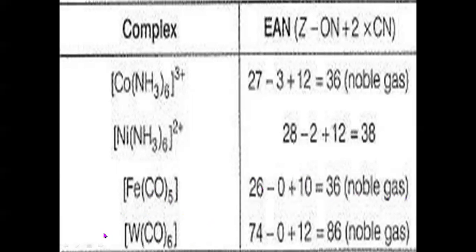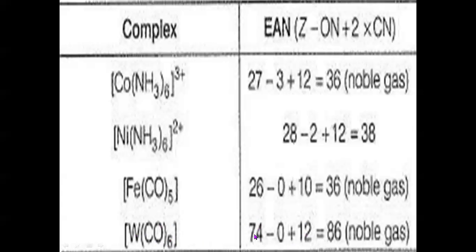Here, wolfram. Again, it is bonded to carbonyl groups. There are 6 carbonyl molecules or groups attached to the wolfram atom. Every molecule will donate a pair of electrons or 2 electrons. Therefore, its coordination number is 6 and total number of electrons it gains is 6 into 2, 12. Its atomic number is 74.